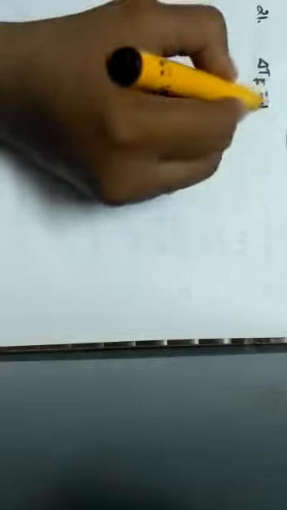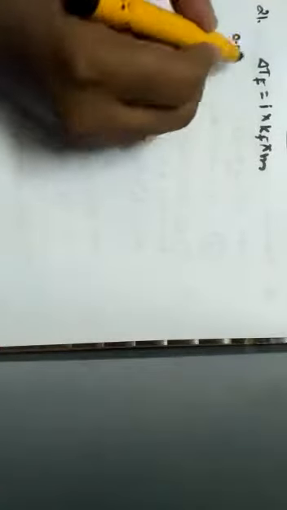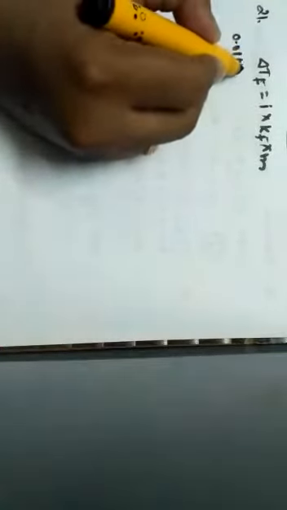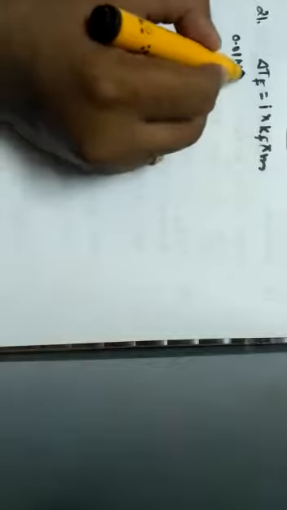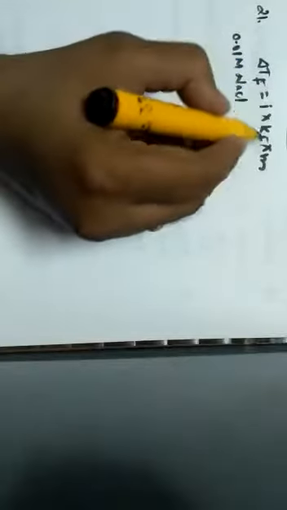Let us continue with the next one. Question number 21. Which of the following aqueous solutions has the highest freezing point? So we know that depression in freezing point, that is ΔTf, is equal to i into Kf into m. For the given solutions, the first option is 0.01 molar NaCl.